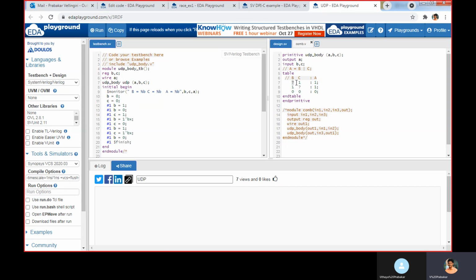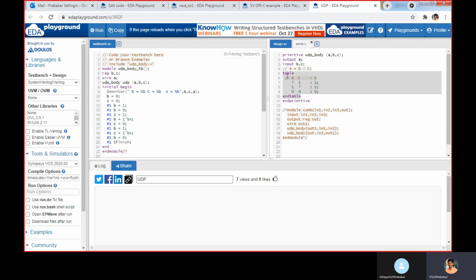It may be a 0 or 1, and C value is 1, the expected output is 1. If you give B value as 1 and C value, it may be a 0 or 1, output should be 1. For input 0 0, if I give for A and B, B and C, output A should be 0. So likewise, I implement the logic for this corresponding input, I should get the output.